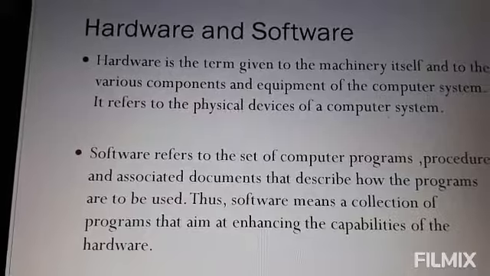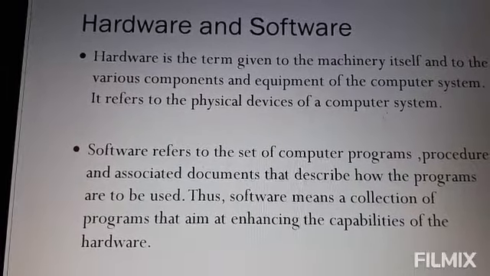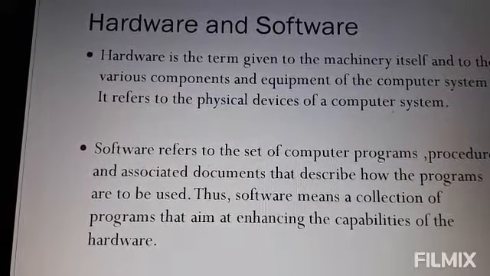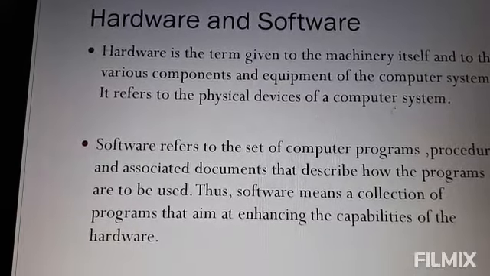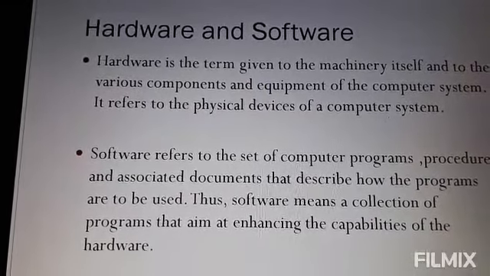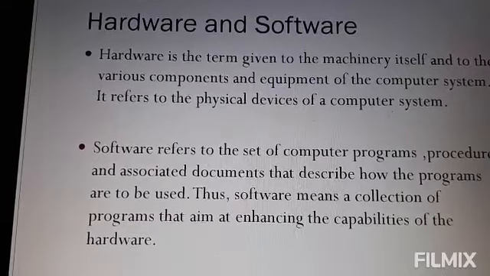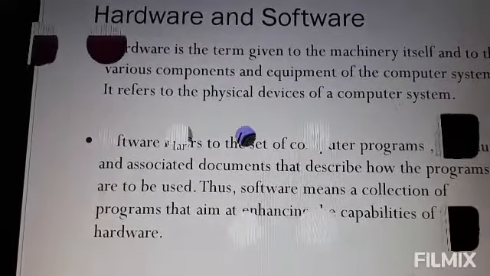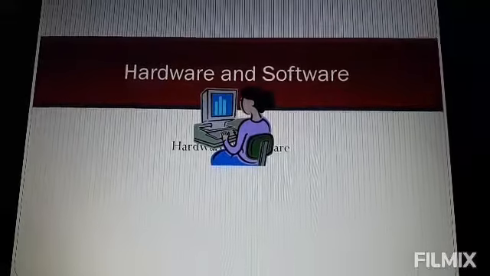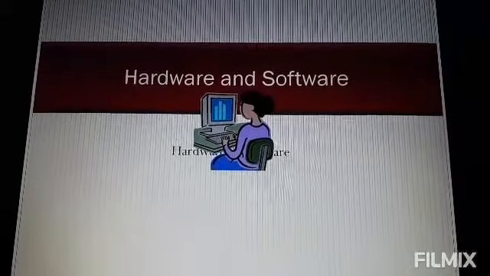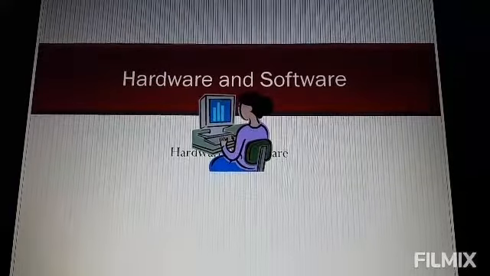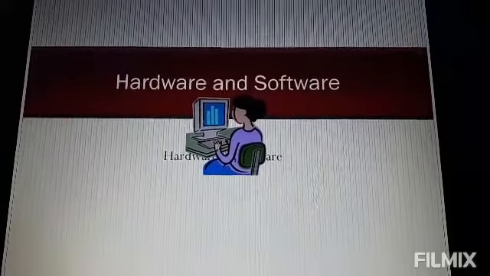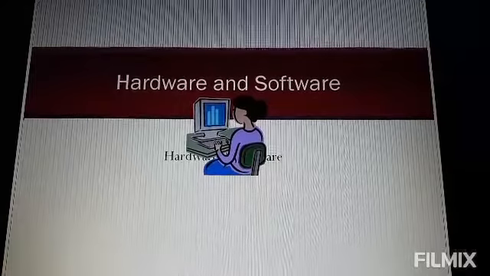Now, what is software? Software refers to the set of computer programs, procedures and associated documents that describe how the programs are to be used. Thus, software means a collection of programs that aim at enhancing the capabilities of the hardware. So, hardware refers to all the visible devices which are assembled together to build a computer system. Software refers to the computer programs that are loaded into a computer system. The blending of software and hardware gives life to a computer system.